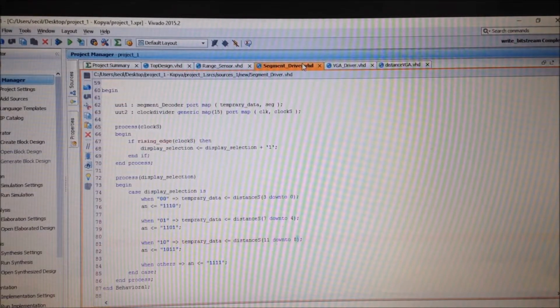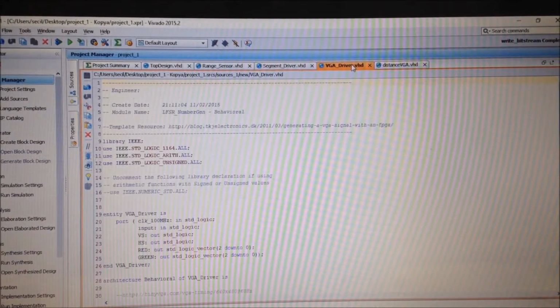Actually, SSD driver has only a mux and the decoder, and VCA driver. Actually, it sends green signal high when object gets closer and red signals high when the object gets further. It also sends VS and HS to create a connection between the signal that I send and the monitor.